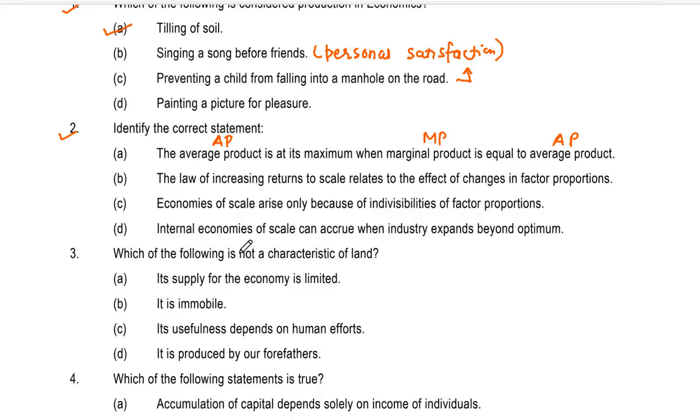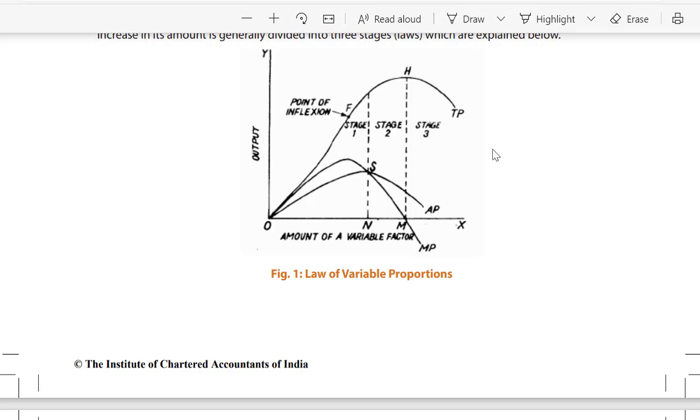So over here, the correct statement is A. That is, the average product is at maximum when marginal product is equal to average product. Students, you can see it over here. This is the average product.